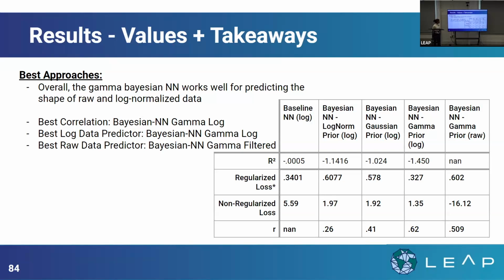But we can see that, in my opinion, the best predictor was the Bayesian neural network scheme with the gamma prior distributions. Not only did it work for both the log normal and the filtered data, but the loss values and the Pearson correlation coefficient values are quite good as well. And the best correlation was, and that continued with all of the standard metrics, which is really interesting as well.